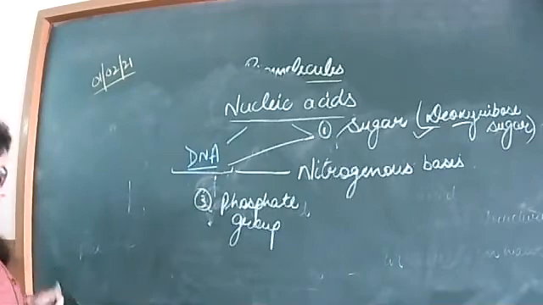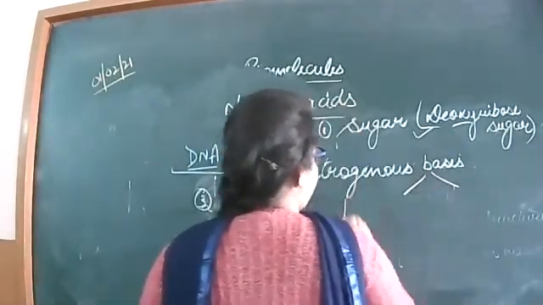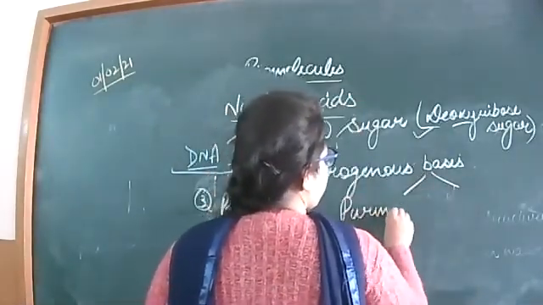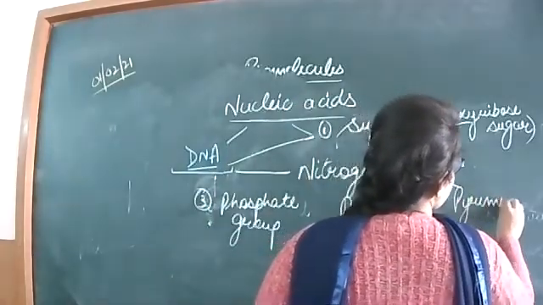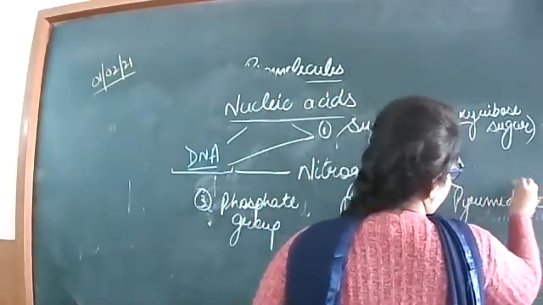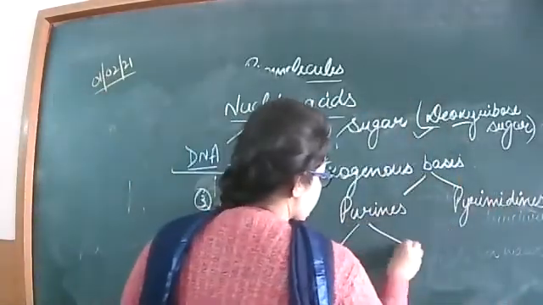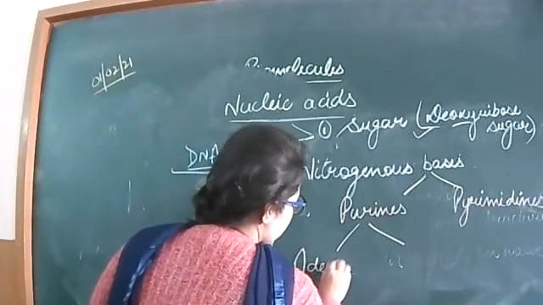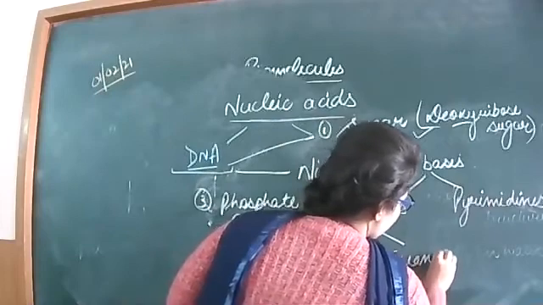Now your next is the nitrogenous bases. There are different kinds of nitrogenous bases. The two main types are purines and pyrimidines. Purines are further of two main types, that is adenine and guanine.